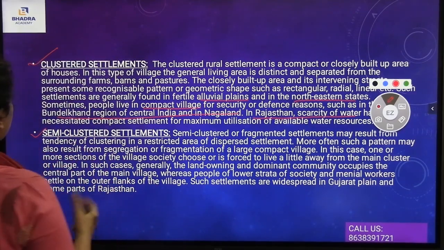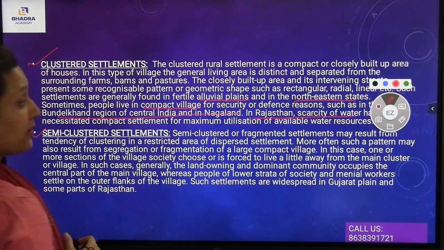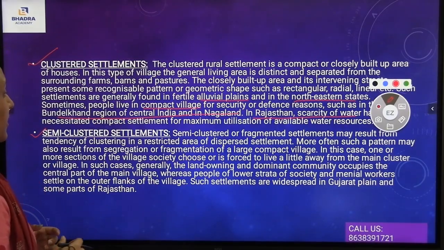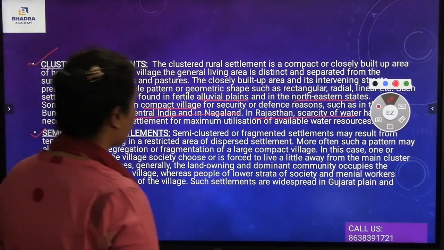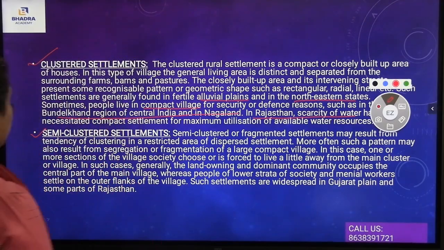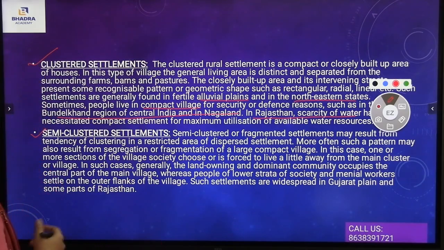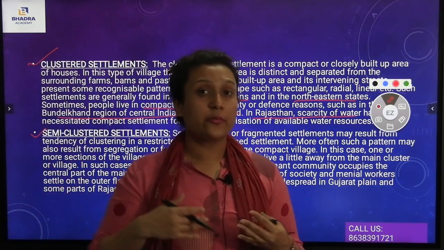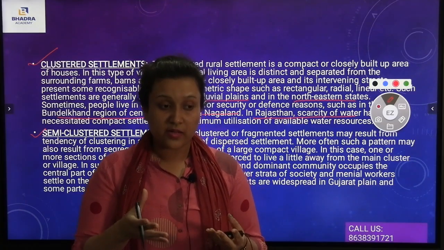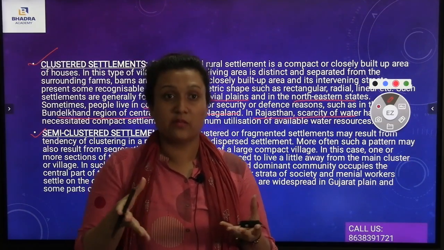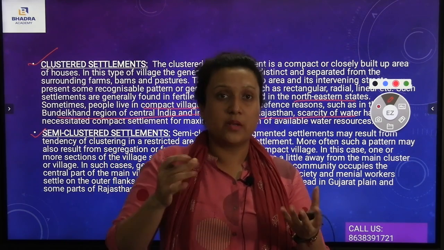Now we will be understanding the semi-clustered settlements. What do you mean by semi-clustered settlements? Semi-clustered or fragmented settlement may result from a tendency of clustering in a restricted area of dispersed settlement. More often, such a pattern may also result from segregation or fragmentation of a large compact village. A clustered settlement means a compact village, where all the houses and all the people live together.